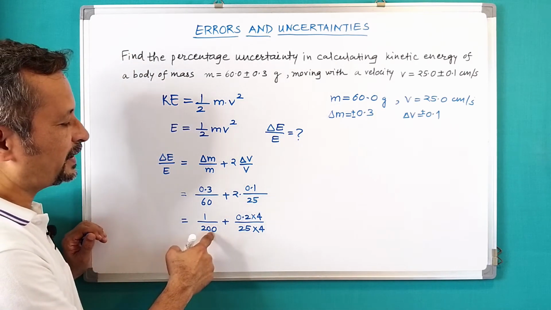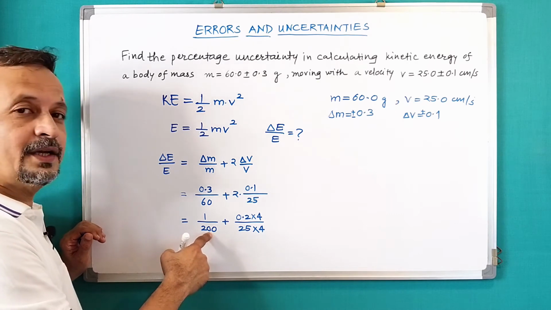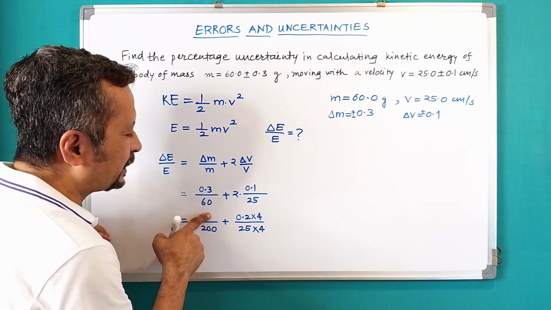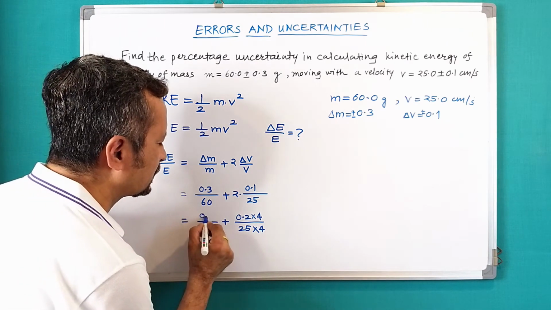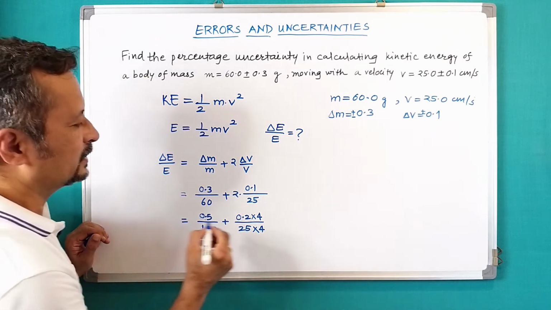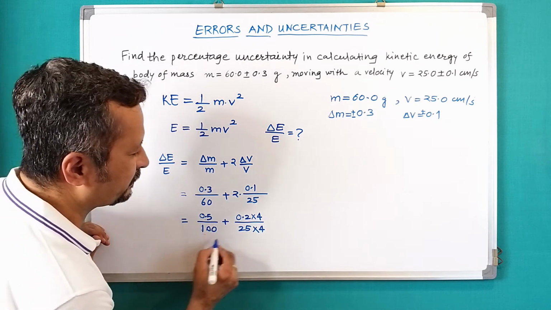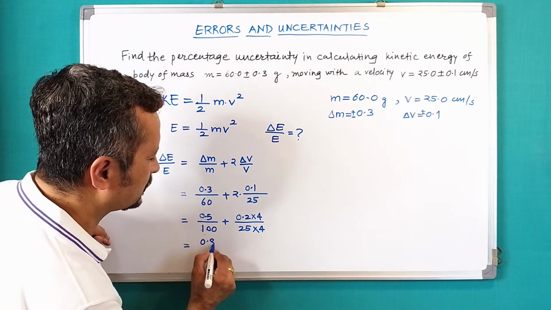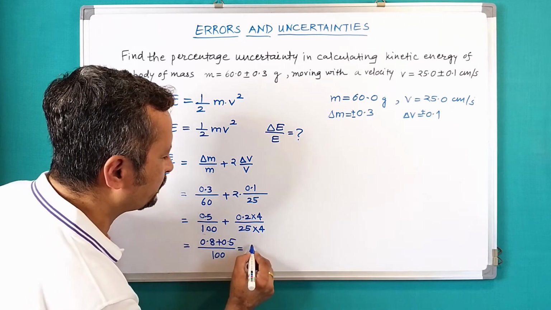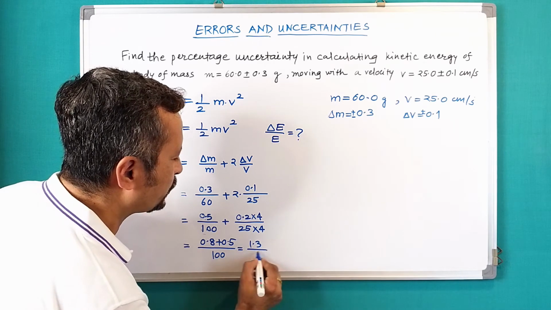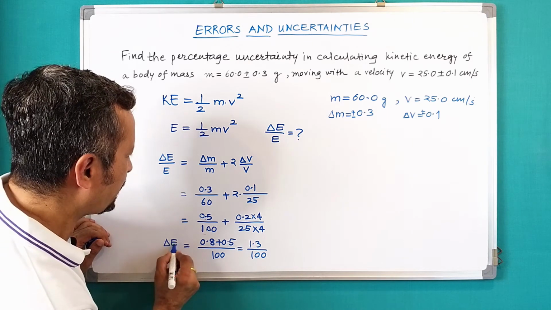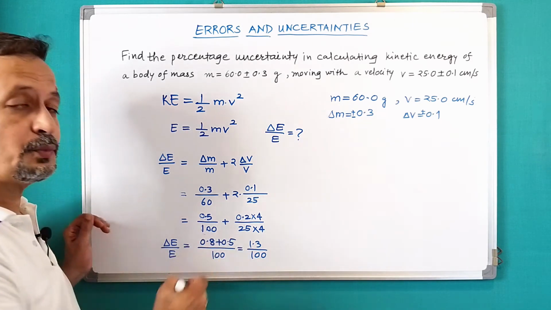I have to divide it by 2 and I'll divide the numerator also by 2, so then that would be 0.5 upon 100, correct? So it is 0.8 plus 0.5 upon 100. So that would be 1.3 upon 100, correct? So delta E by E is equal to 1.3 upon 100.